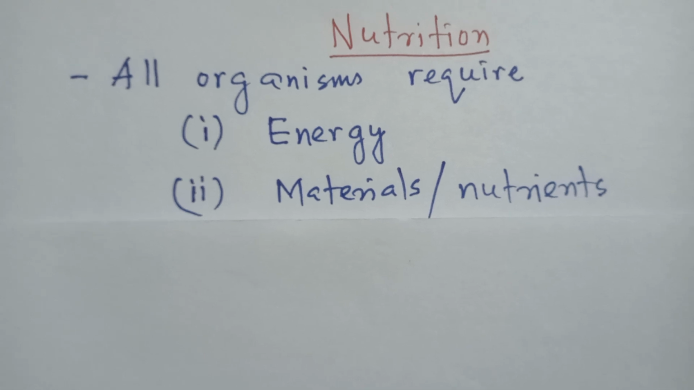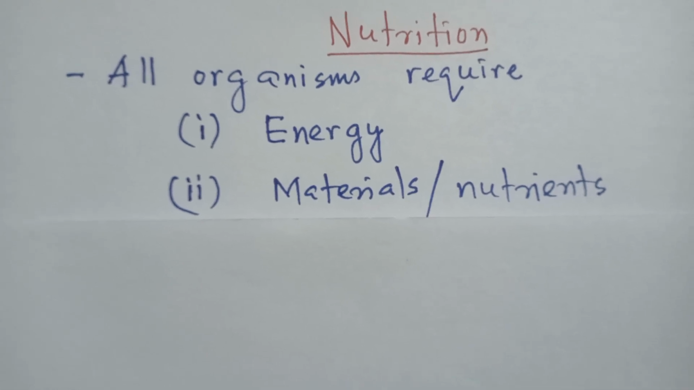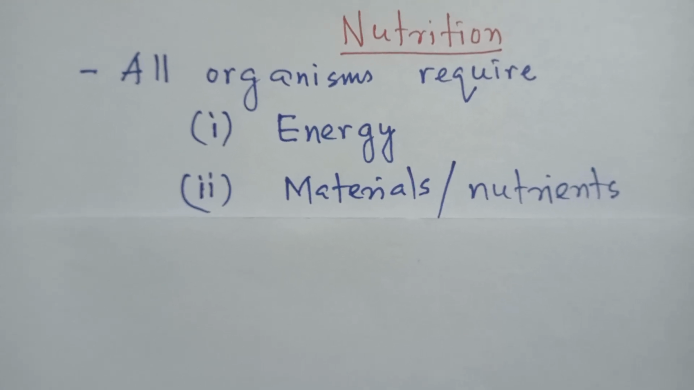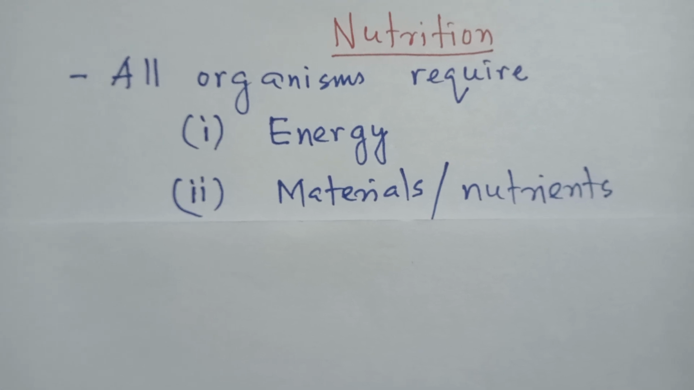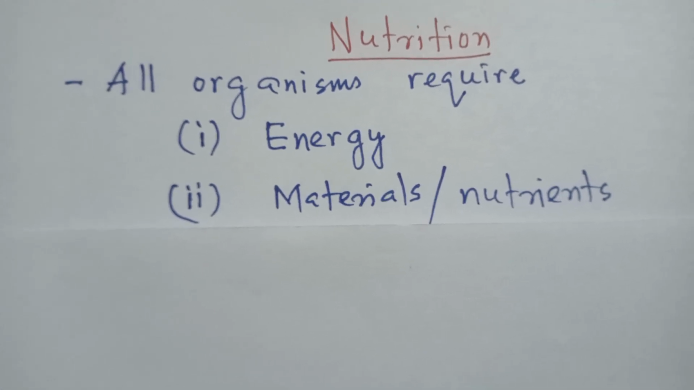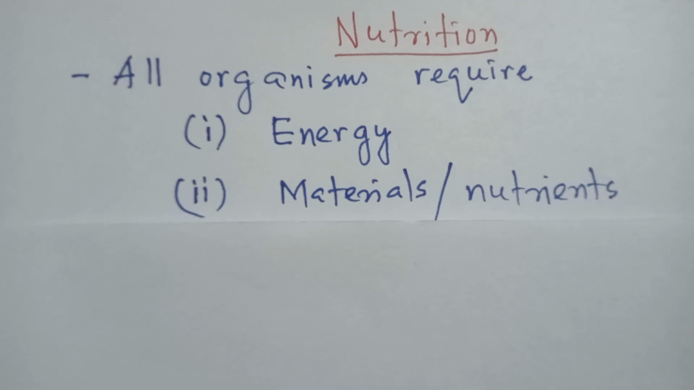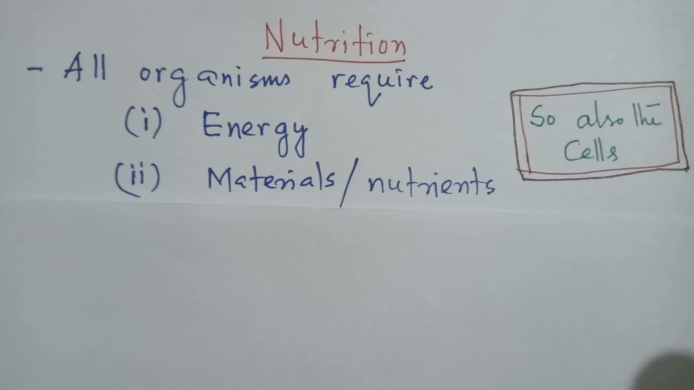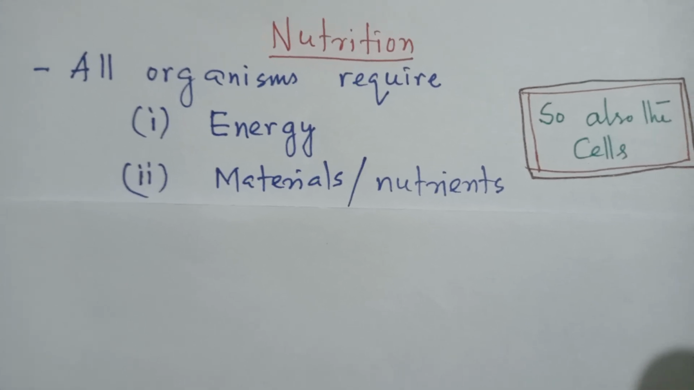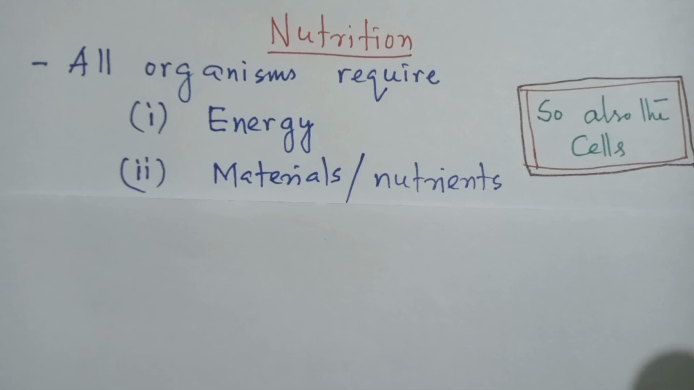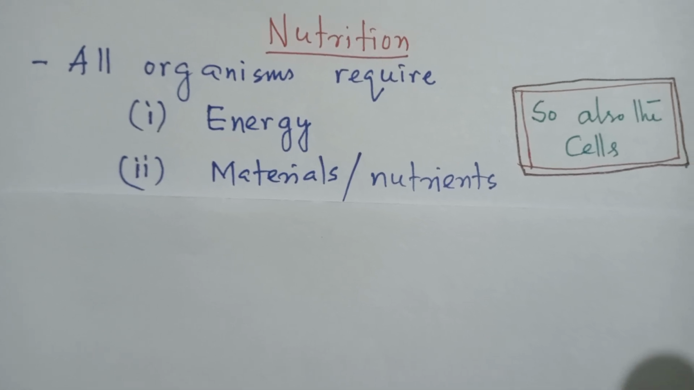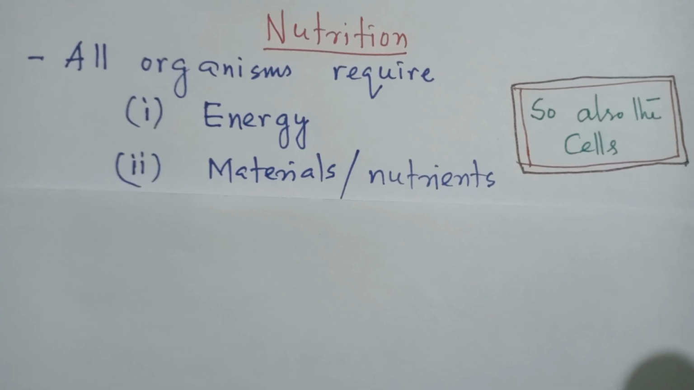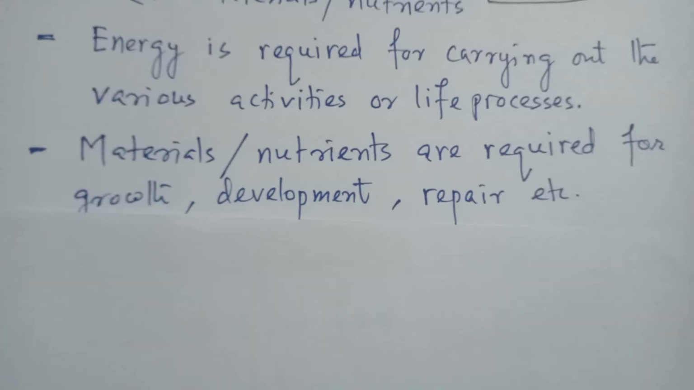Welcome to the class. Today we'll discuss nutrition. All organisms require energy and material, or we can say nutrients. So also the cells at the microscopic level. As a whole, the body requires energy and materials as nutrients. Also the cell requires the energy and the materials.